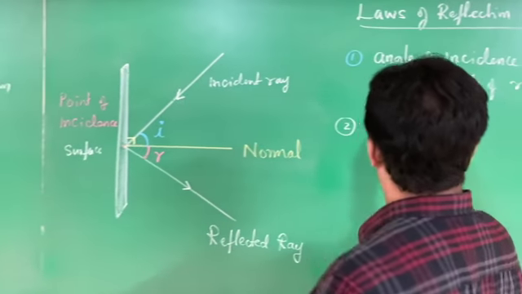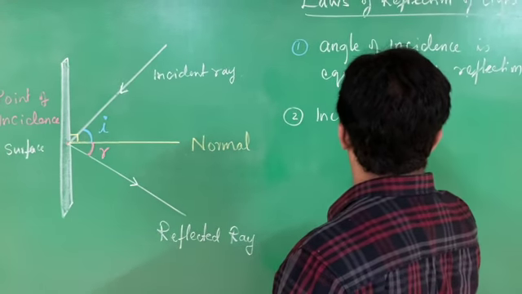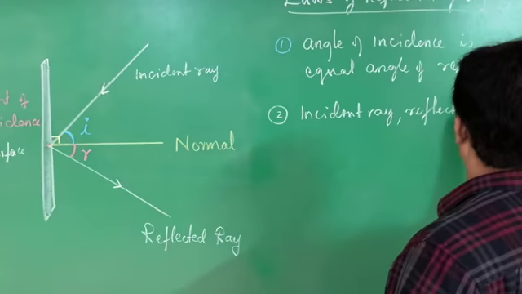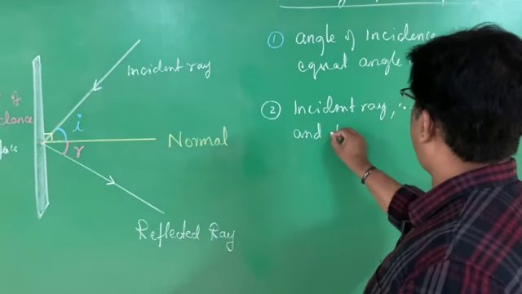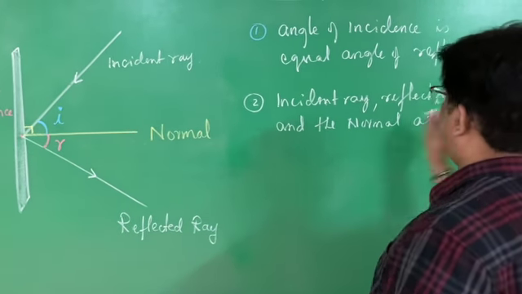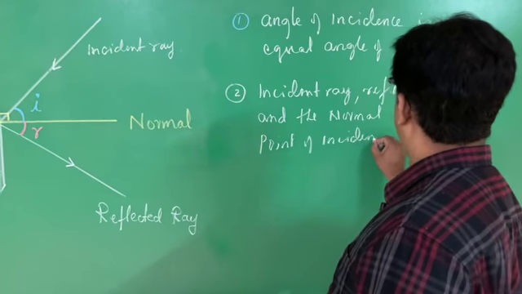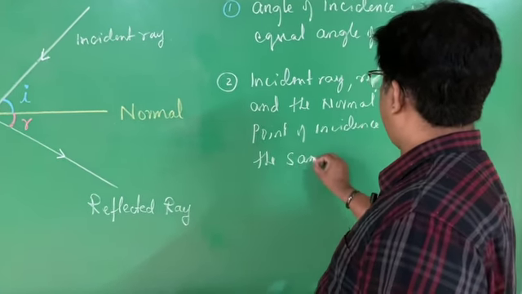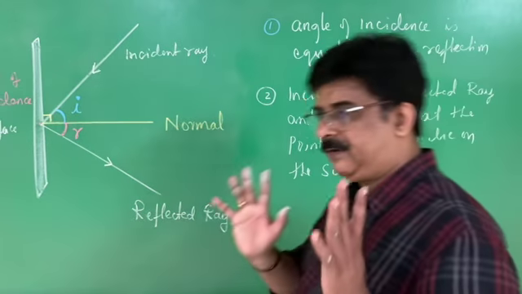Therefore, the second law is: the incident ray, reflected ray, and the normal at the point of incidence lie on the same plane.